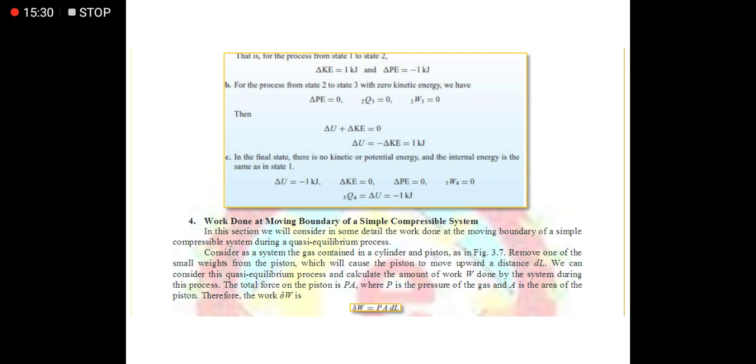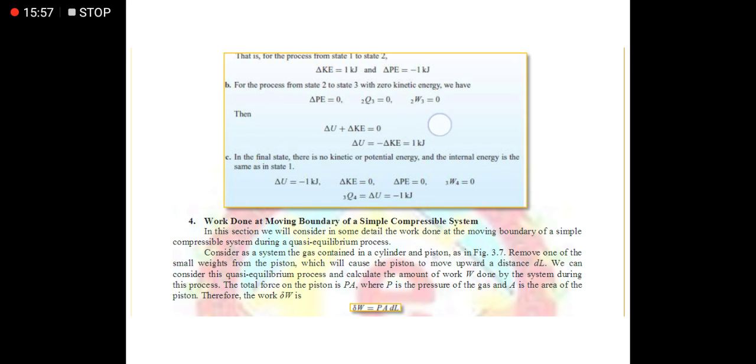So letter C is the final state. The question for letter C is heat has been transferred to the surroundings in such an amount that the stone and water are at the same temperature T1. Okay? So yun. Ibig sabihin there is an involved transfer of heat. So in the final state, there is no kinetic and potential energy. Siyempre, wala tayong movement kasi at rest. And the internal energy is the same as state 1. So, we can say that change of internal energy is negative 1 kilojoule. Paki-change na lang to siguro dito kasi nagkamali siguro. Ito, dapat negative 1 kilojoule din siya.